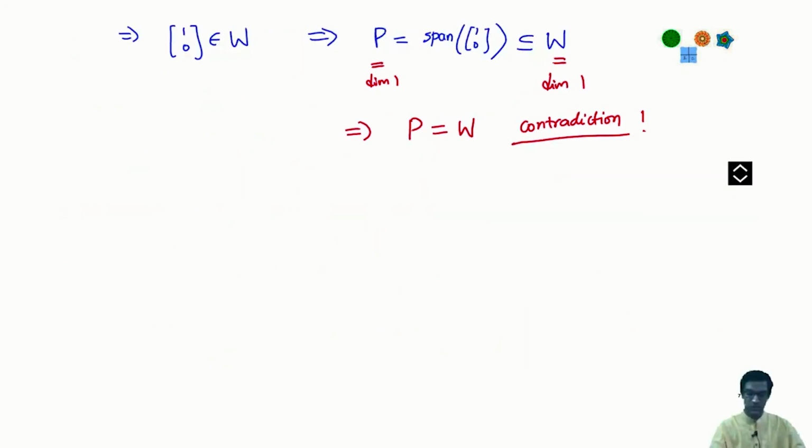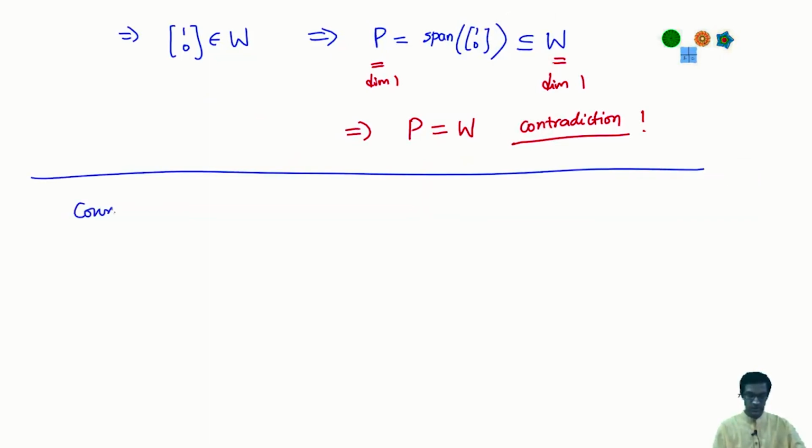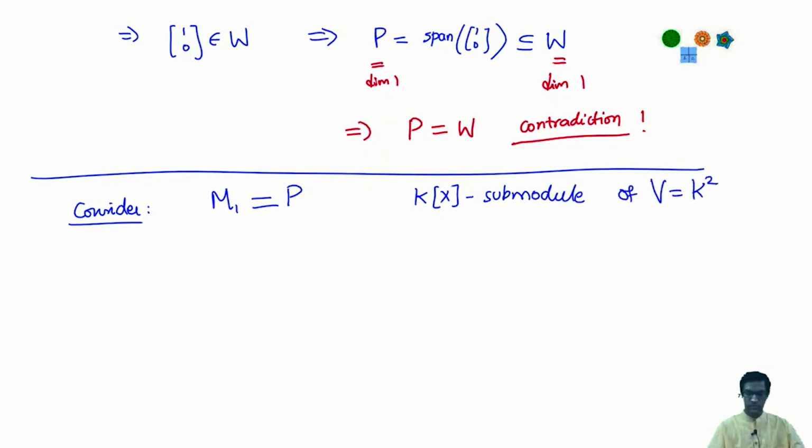So consider M1 to be P. So this is definitely a K[x] submodule of K^2. Okay, because it's T invariant, but observe this does not have a complementary subspace.